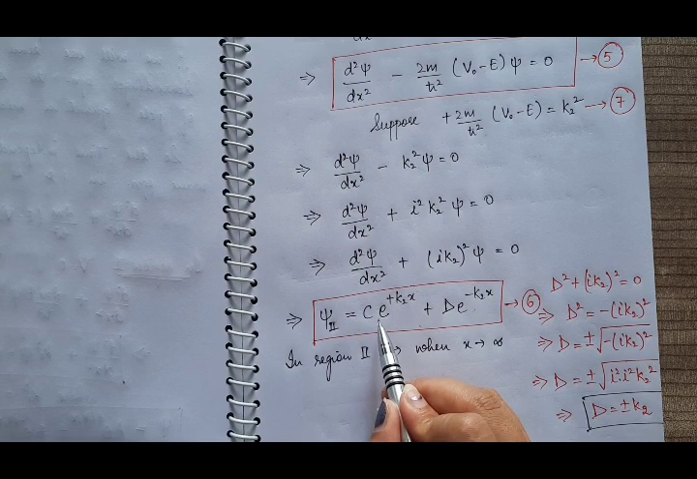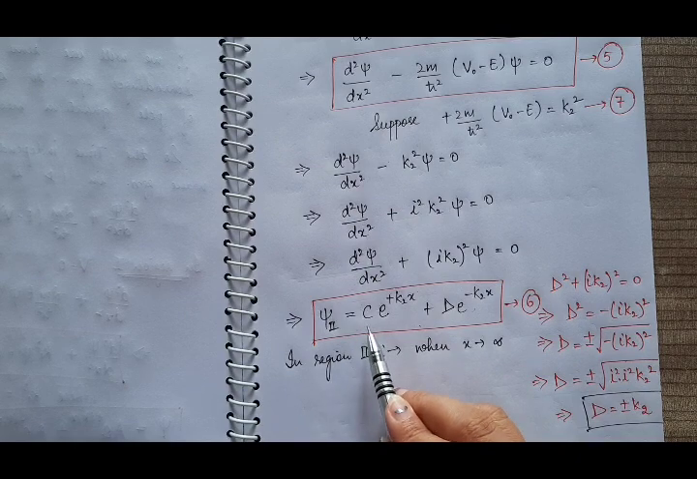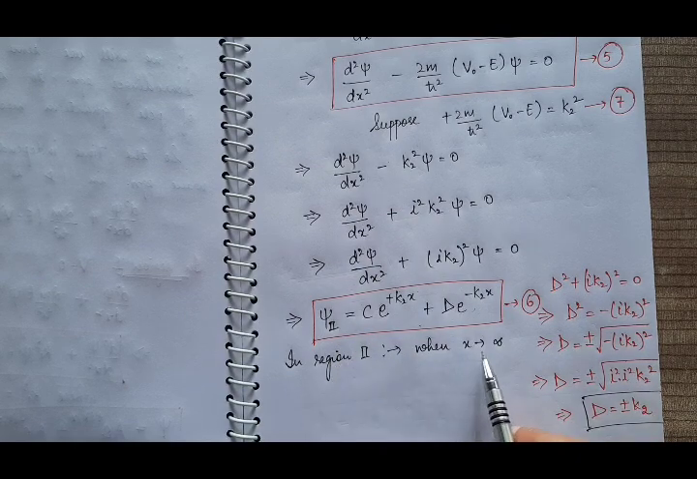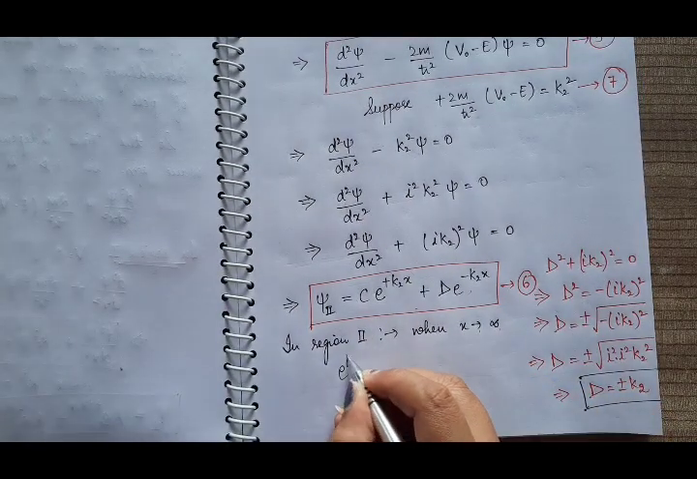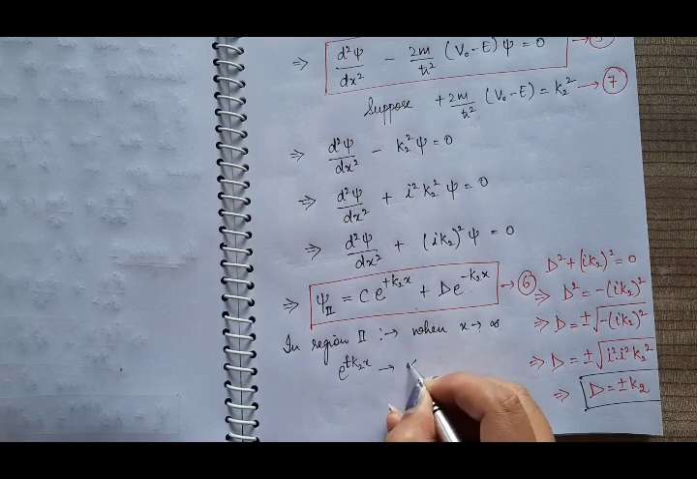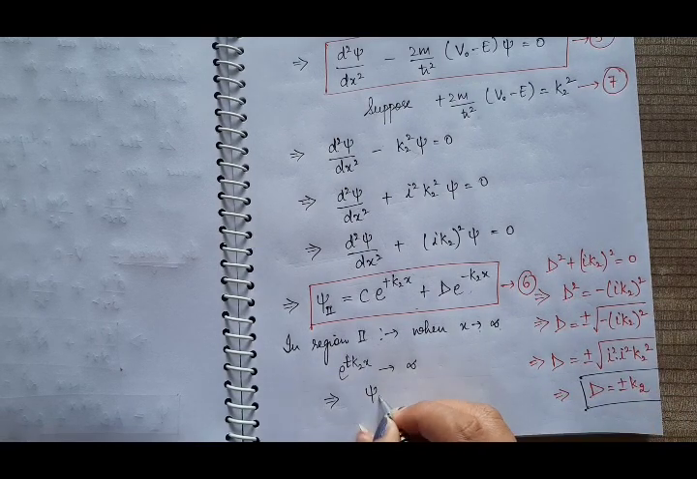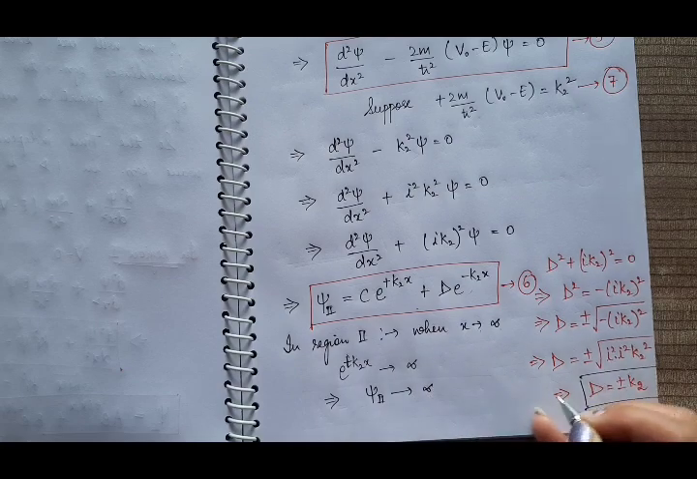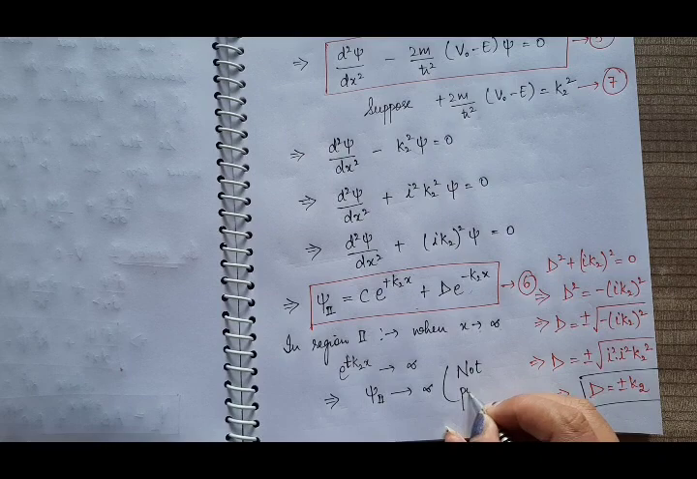If this term is infinity, it means at x approaches to infinity, psi is infinity, which violates the properties of acceptable wave function, because only those wave functions are acceptable for which psi approaches to 0, the wave function vanishes at x approaches to infinity. But here, when x approaches to infinity, e raised to power plus k2x will also approach to infinity, which implies that this psi 2 will approach to infinity. Which is not possible.